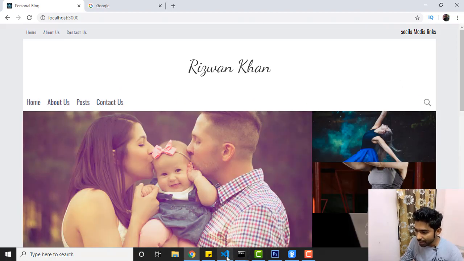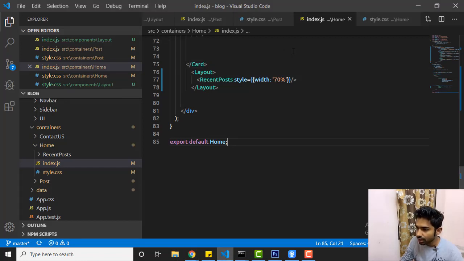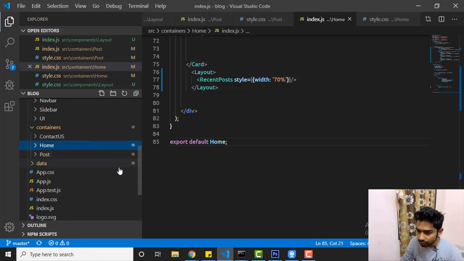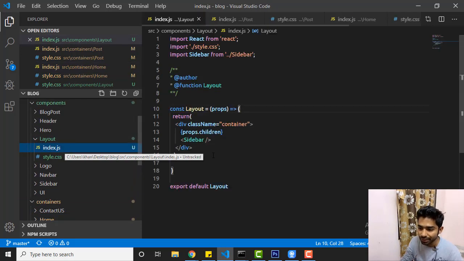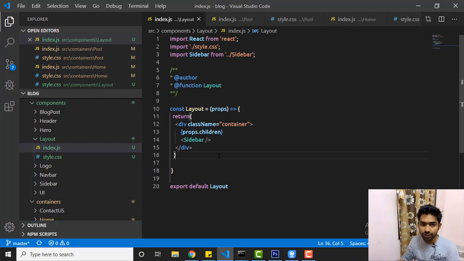So just try and practice for every project. Let's try the layout, right? The advantage of it is, if you want anything common in all the pages, you just need to go in your layout page, right? You don't need to go everywhere. You just need to go in the layout page and add. For example, I want